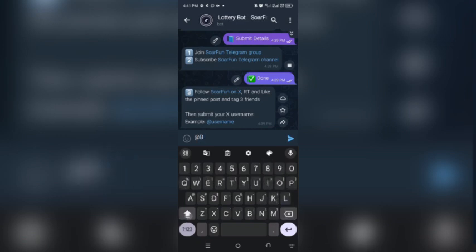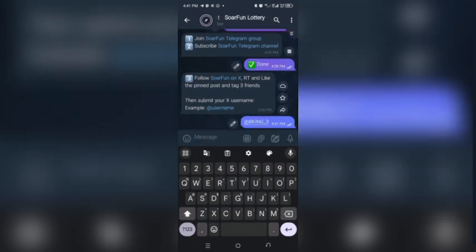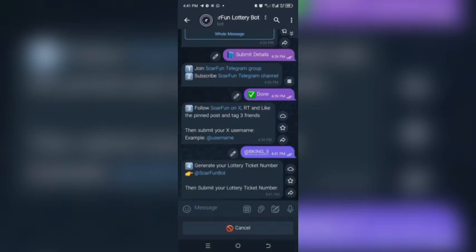You put your own Twitter username. Your own Twitter username. You understand? Then click on submit. Then they will say you should generate your ticket number. Normally the first one we didn't generate the ticket number, so this is just a new pattern of theirs.